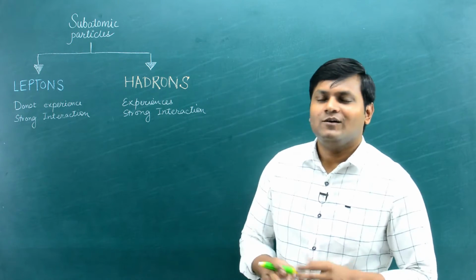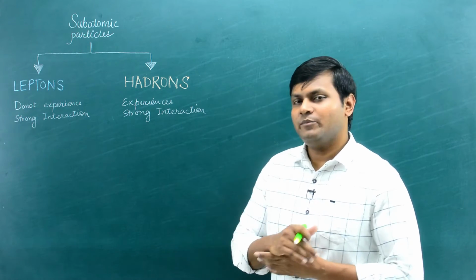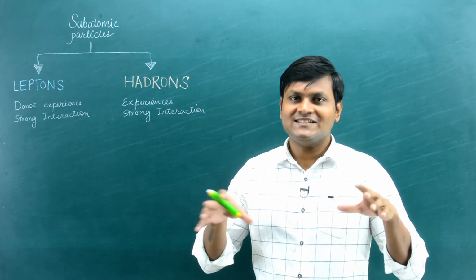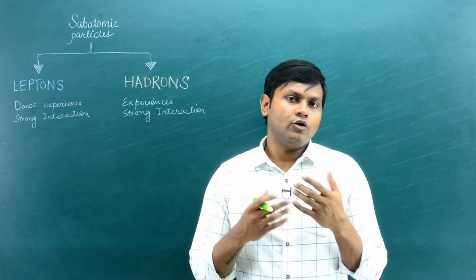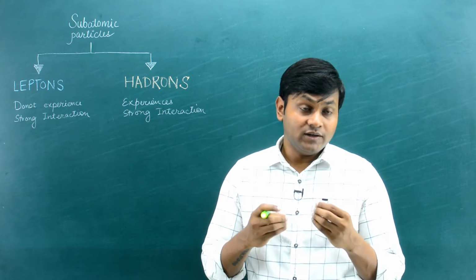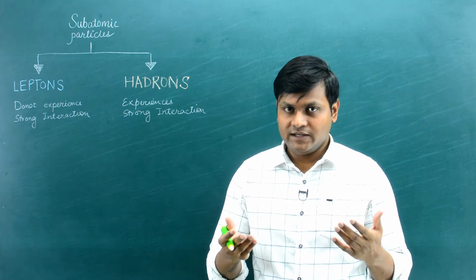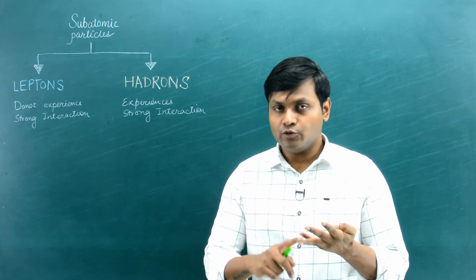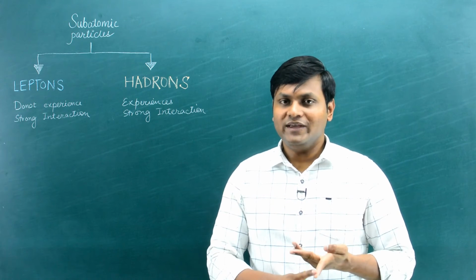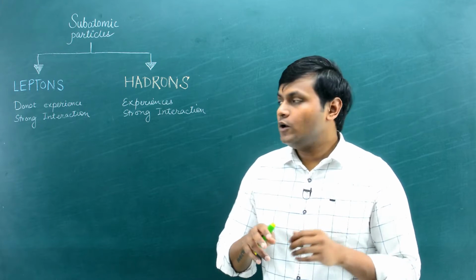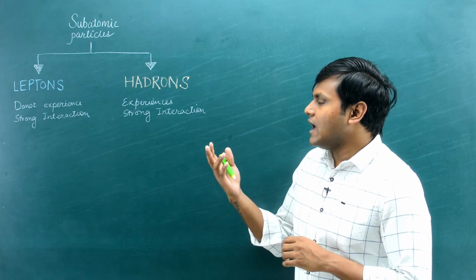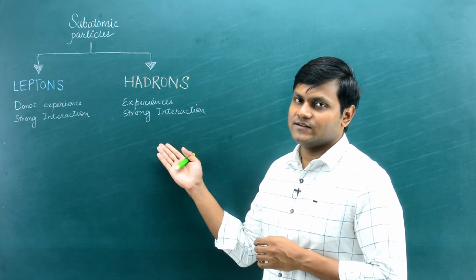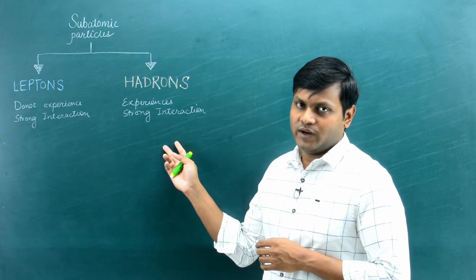Hi, welcome. In continuation of my previous lecture, I said that subatomic particles can be classified based on whether or not they are affected by the strong force. There are four forces in the universe: gravitational force, electromagnetic force, strong interaction and weak interaction. Based on whether these subatomic particles respond to the strong interaction, we can classify them into two categories: the lepton particles and the hadron particles.